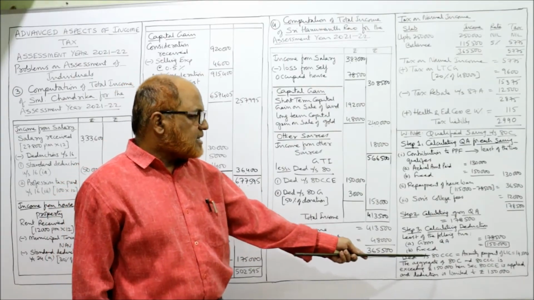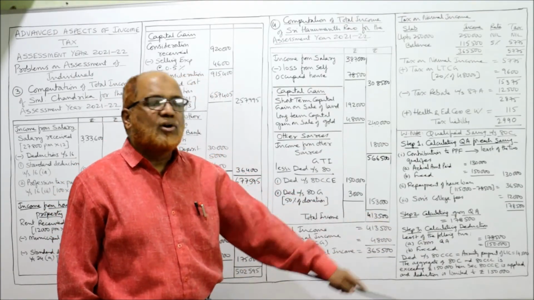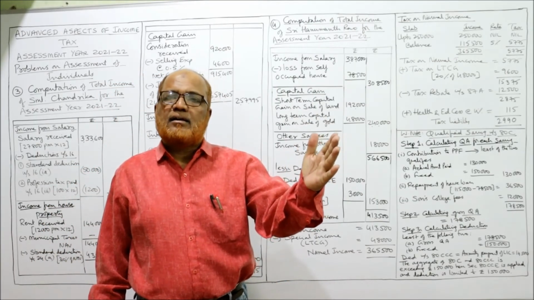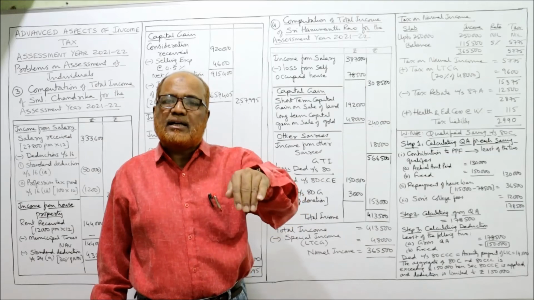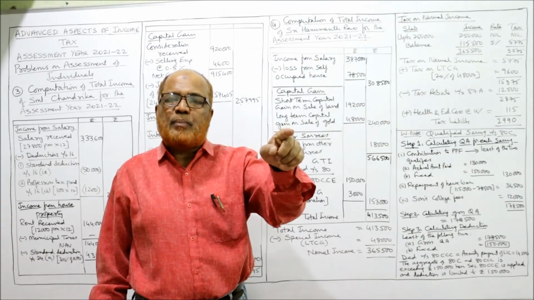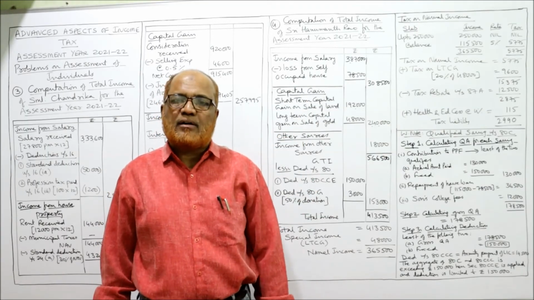Now deduction under section 80CCC is equal to the payment to LIC, 14,500. So apart from 80C, he is also getting the deduction under section 80CCC, that is payment to the pension fund of LIC, 14,500.